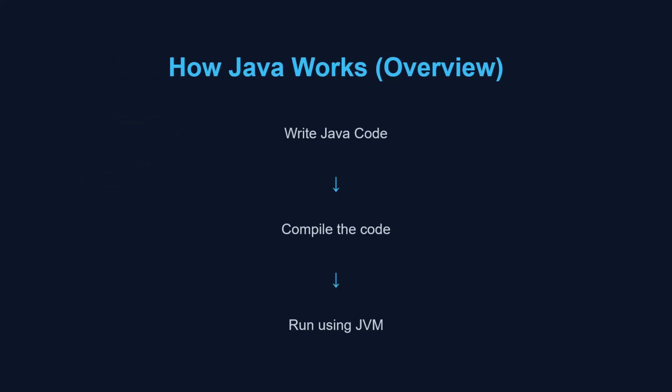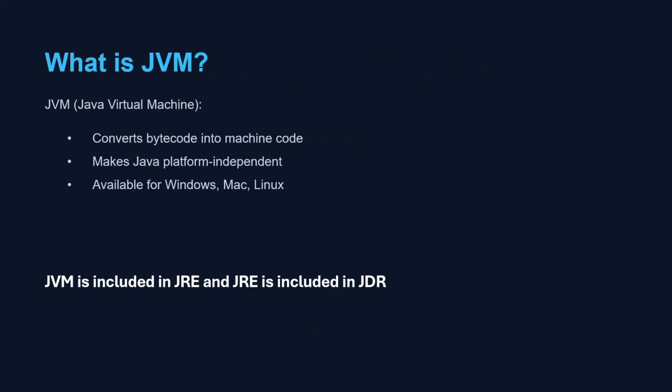Now let me quickly explain how Java actually works. When we write Java code, it doesn't run directly on the operating system. First, the Java compiler converts our code into bytecode. Then this bytecode runs on JVM, which stands for Java Virtual Machine. The JVM is the reason Java is platform independent. As long as your system has a JVM, Java programs will run.